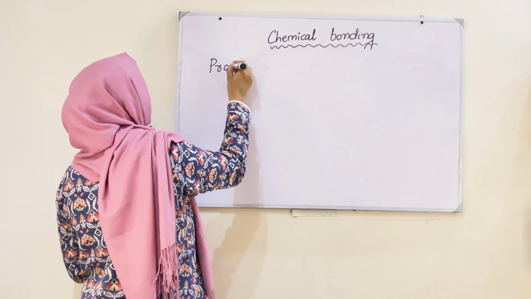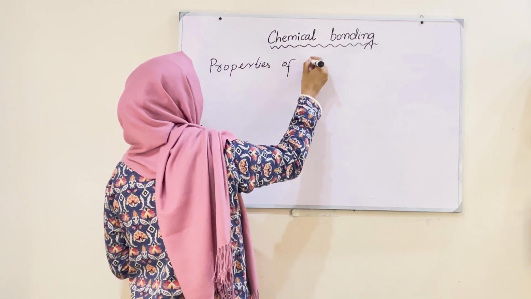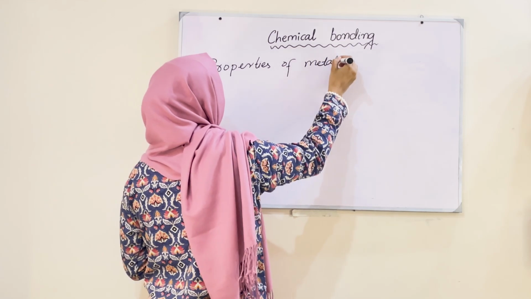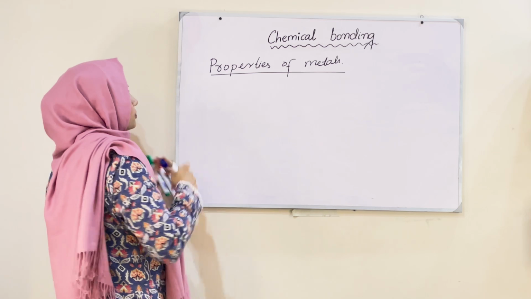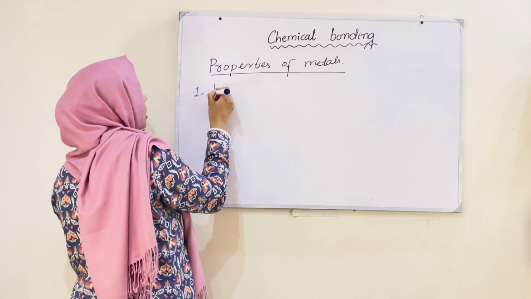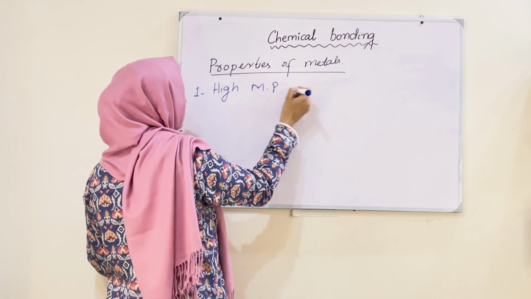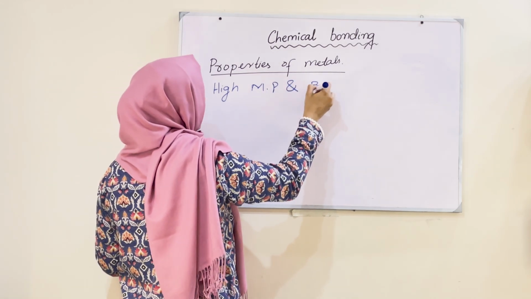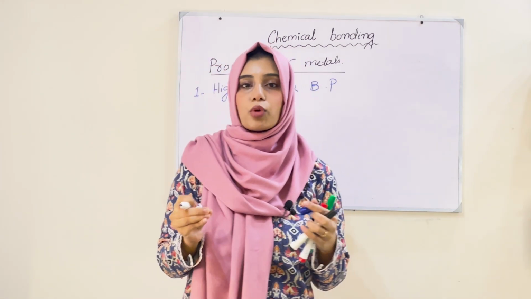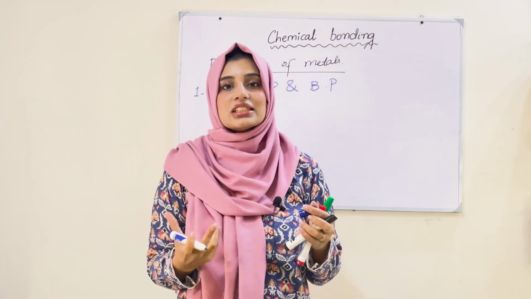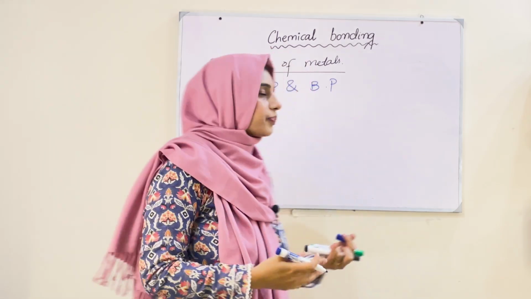Okay, so properties of metals. Point number 1 is high melting and boiling point. MP means melting point and BP means boiling point. Metals have high melting and boiling point because metals are usually in solid form, and we know that solids have high melting and boiling point.